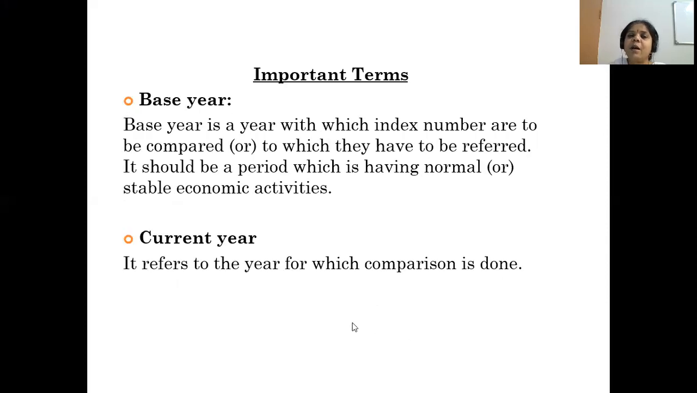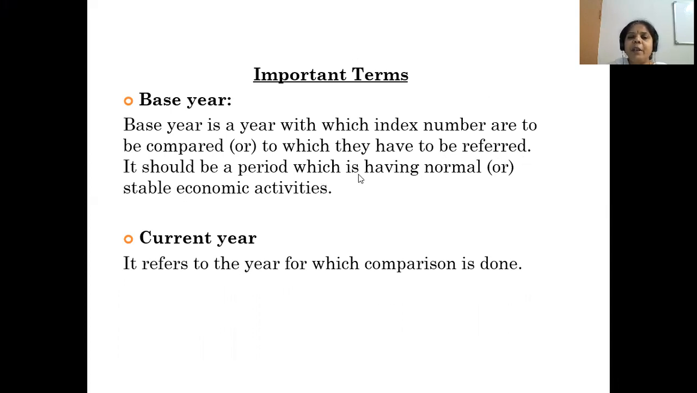Okay, let us see what we mean by base year. As I told you in the previous slide, base year and current year. So what is meant by base year? Base year is a year with which index numbers are to be compared. So based on that base year, we have to compare the current year figures.